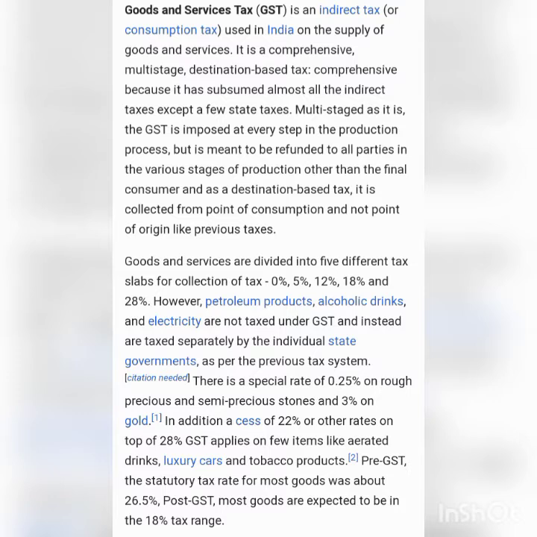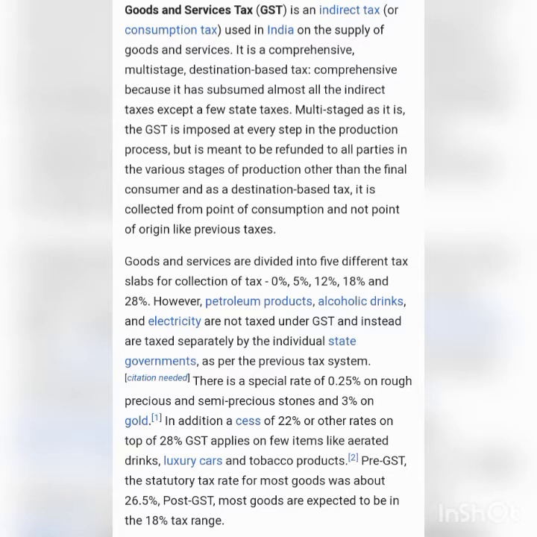For example, Ramesh, a dealer in Punjab, sells goods to Seema in Punjab costing 10,000 rupees. If the GST rate is 18%, that is 9% CGST and 9% SGST, rupees 900 will go to the central government and 900 will go to the Punjab government.